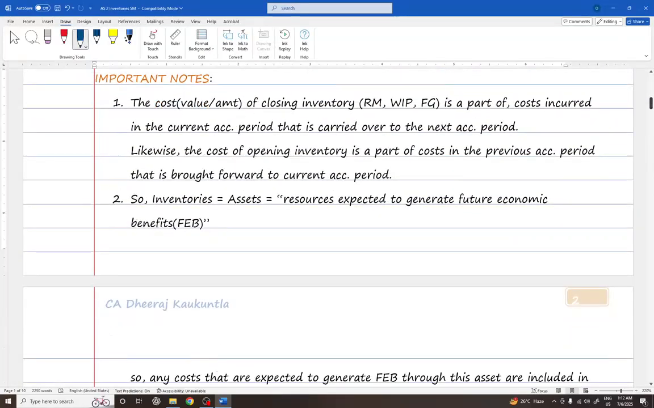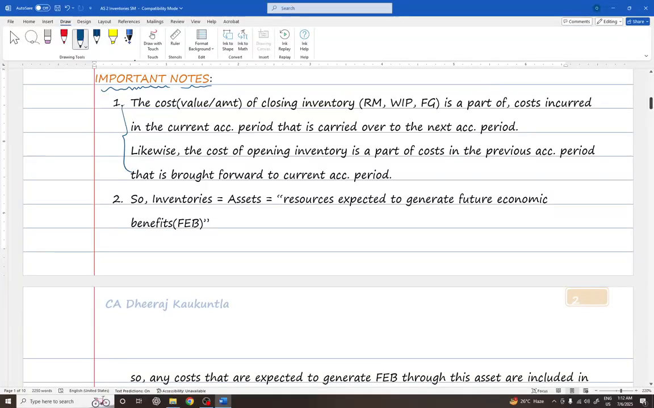Moving further, important notes in relation to this chapter. This is a reminder note. We will read this. The cost of closing inventory is a part of the cost incurred in the current accounting period that is carried over to the next accounting period. Whereas the cost of opening inventory is part of the cost incurred in the previous accounting period that is brought forward to the current accounting period.